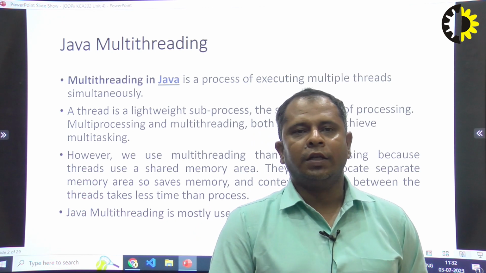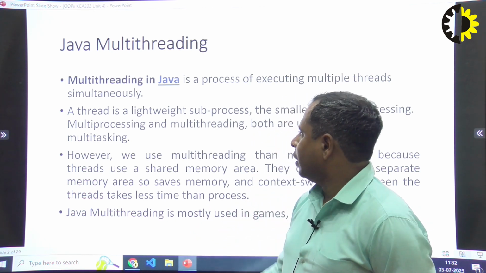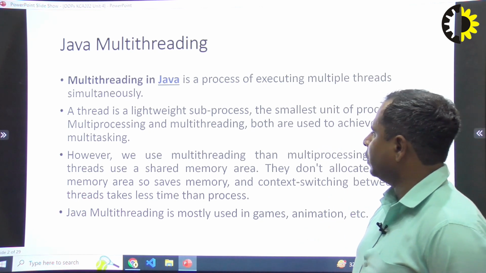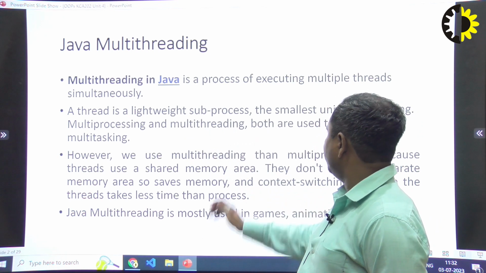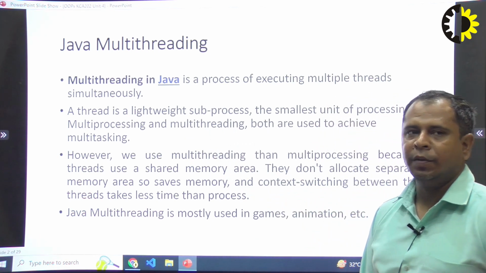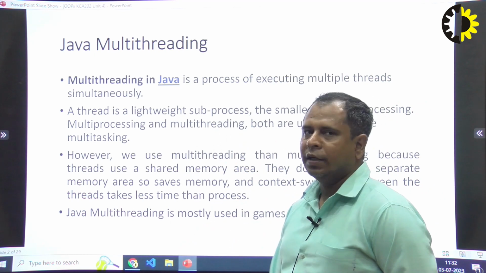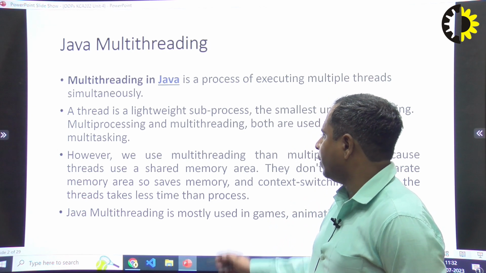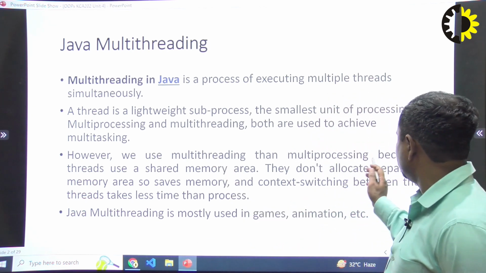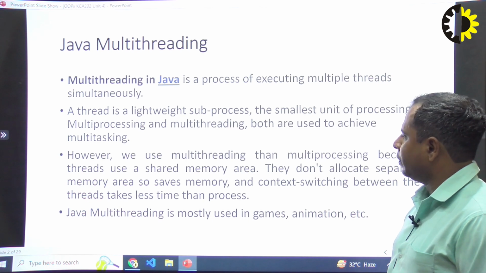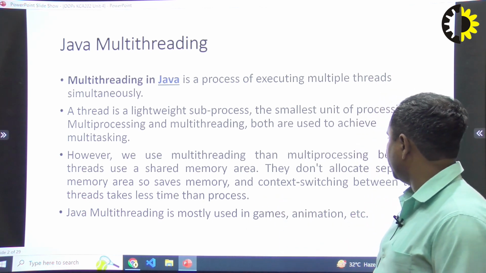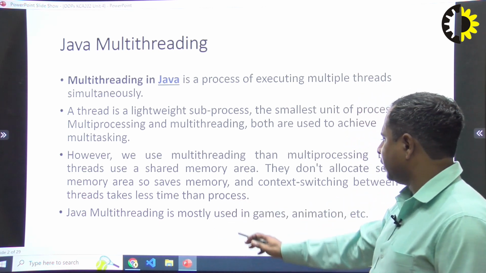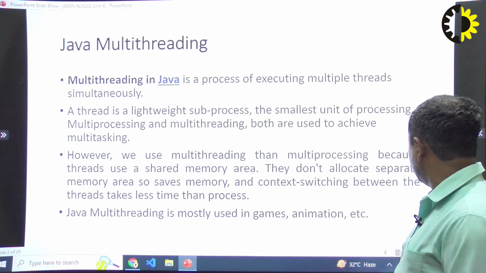Java technology provides multi-threading concepts. In this, a thread is a lightweight sub-process, the smallest unit of processing. Multiprocessing and multi-threading both are used to achieve multitasking. However, we use multi-threading rather than multiprocessing. Threads don't allocate a separate memory area, so it saves memory, and context switching between threads takes less time than between processes. Java multi-threading is mostly used in games, animation, etc.